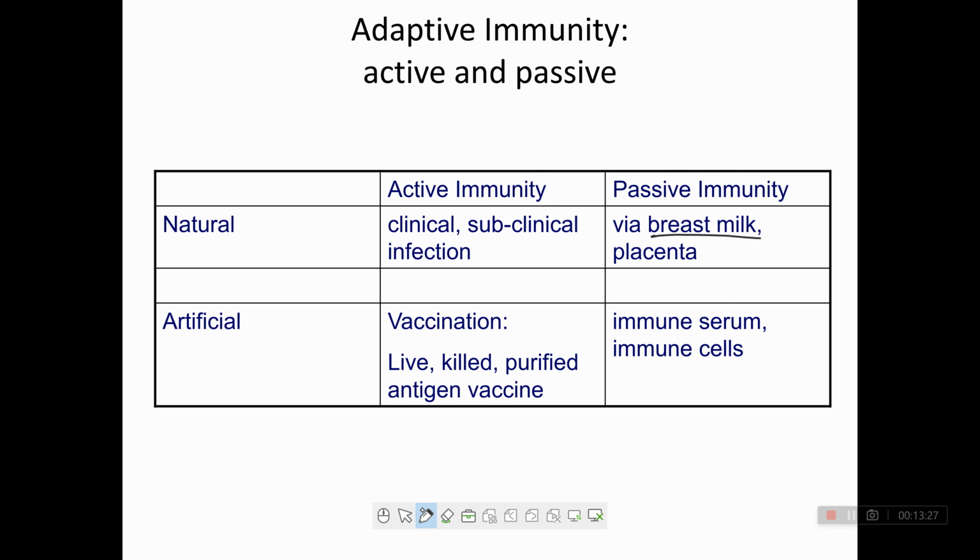Artificial active immunity is by vaccination: live, killed, or purified antigen vaccines. Artificial passive immunity is by immune serum and immune cells. Clear?